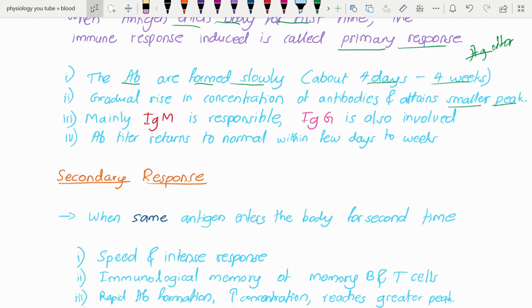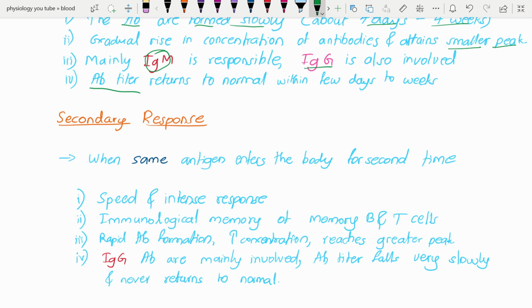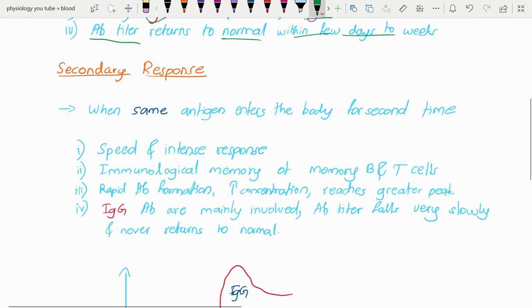The type of antibody mainly involved is the IgM type. IgG is also involved, but the main one is IgM. And the antibody titer is just the concentration of the antibodies. It returns to normal within a few days. As I mentioned, from 4 days to 4 weeks, it reaches a peak in the middle and then returns to the normal level. Normal means it attains a lower level.